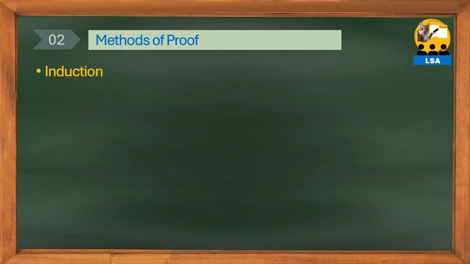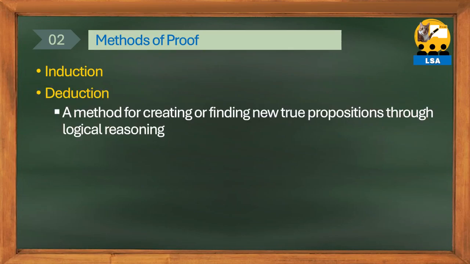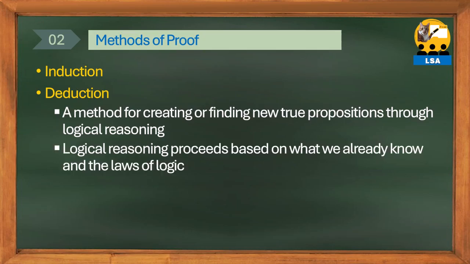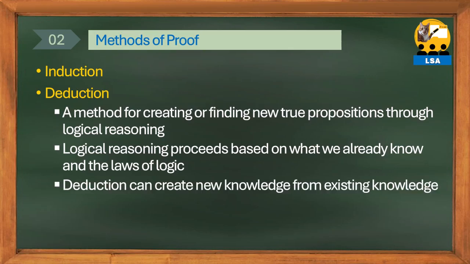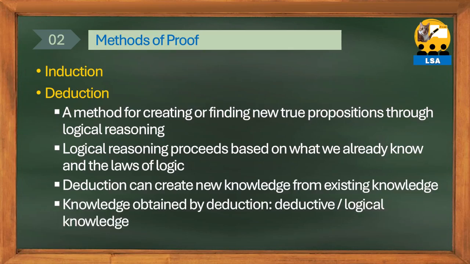Another method guaranteeing the truth of a proposition, different from induction, is deduction. Deduction is a method of creating or finding new true propositions through logical thinking. At this time, logical thinking is based on known knowledge and takes place according to the laws of logic studied earlier. Therefore, just as life creates new life, deduction can create new knowledge from existing knowledge. And Lee's Science Academy classifies knowledge obtained by deduction as deductive knowledge or logical knowledge.